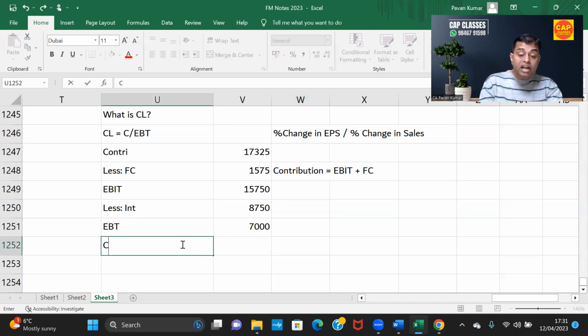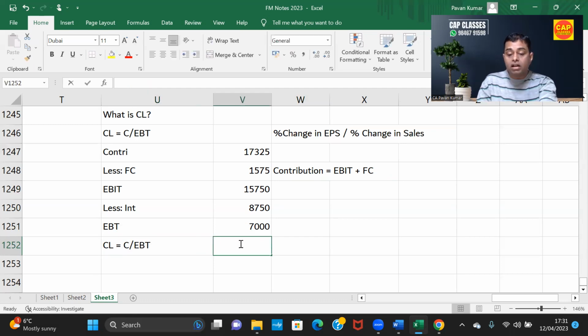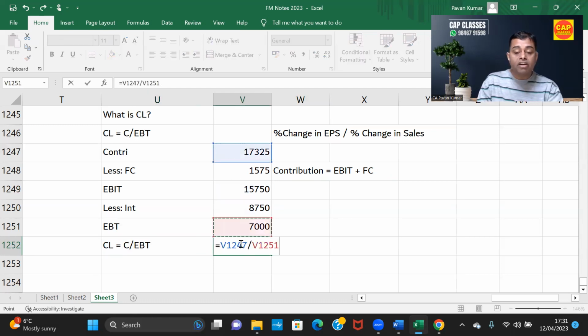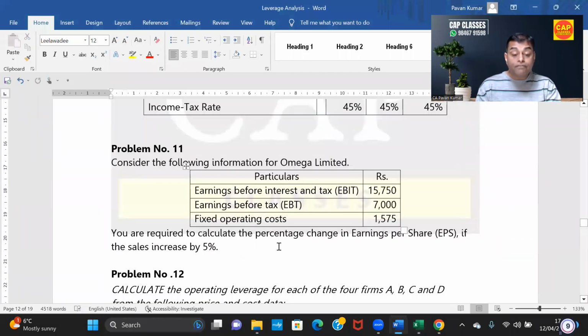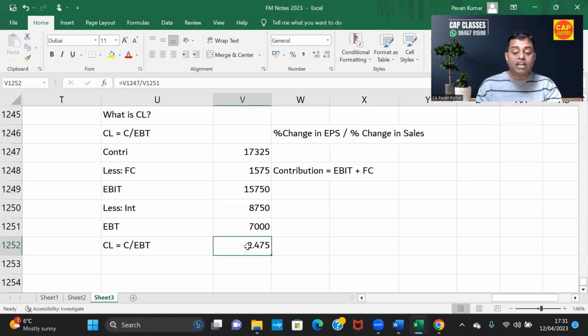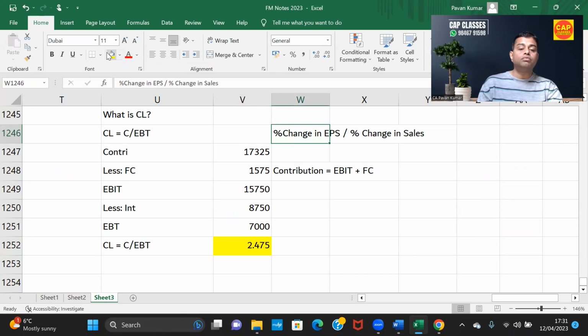Now, combined leverage is equal to contribution by EBT. So calculate contribution divided by EBT, 17,325 divided by 7,000. Can I say 2.475? Now, what they are asking: if sales increases by 5%, put this 2.475 in this formula.